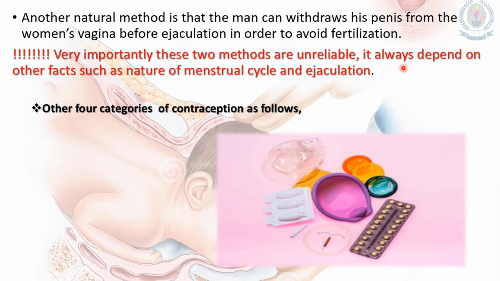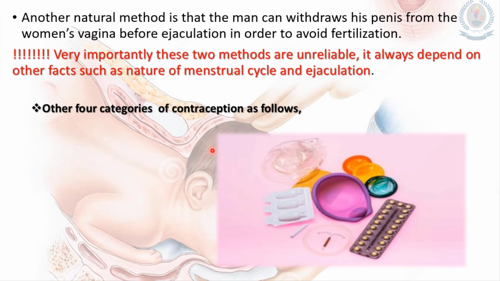As well, these methods have a significant failure rate. So you can refer to page number 206 and table number 11.3 to know further detail about each of these contraception methods and their failure rate.